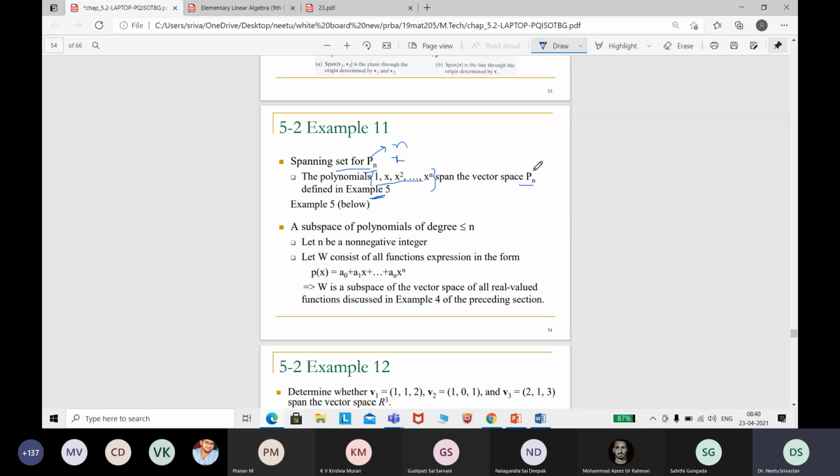You know why? Because Pn has a set of polynomials with a maximum degree n. So let us construct the Pn set.